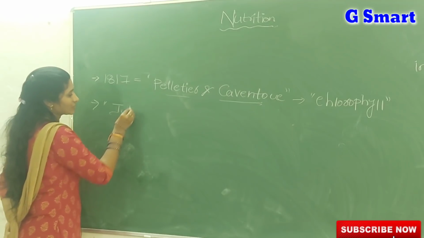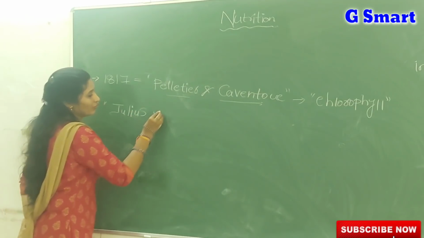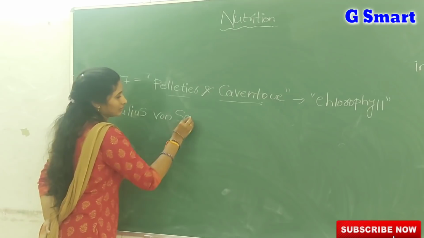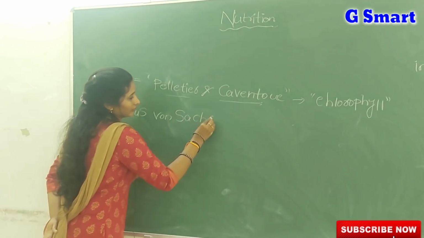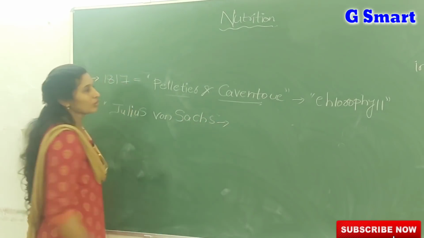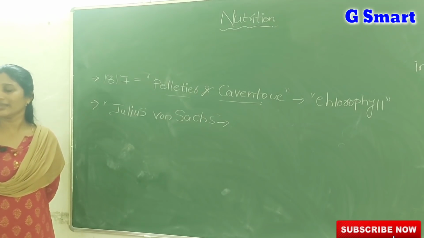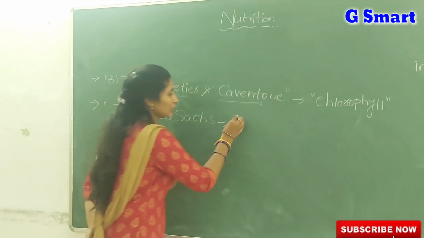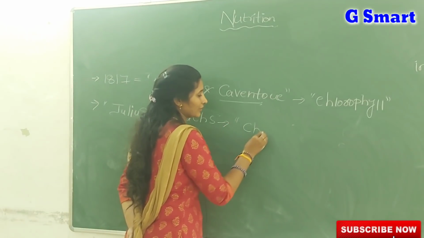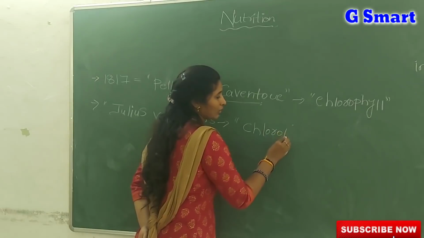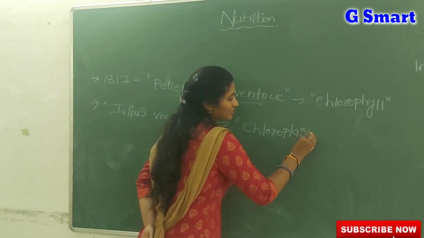But Julius von Sachs, who is that? Julius von Sachs was the scientist who told that chlorophyll is not present in the entire plant cell, and chlorophyll is only located in the special cell organelles known as chloroplasts.